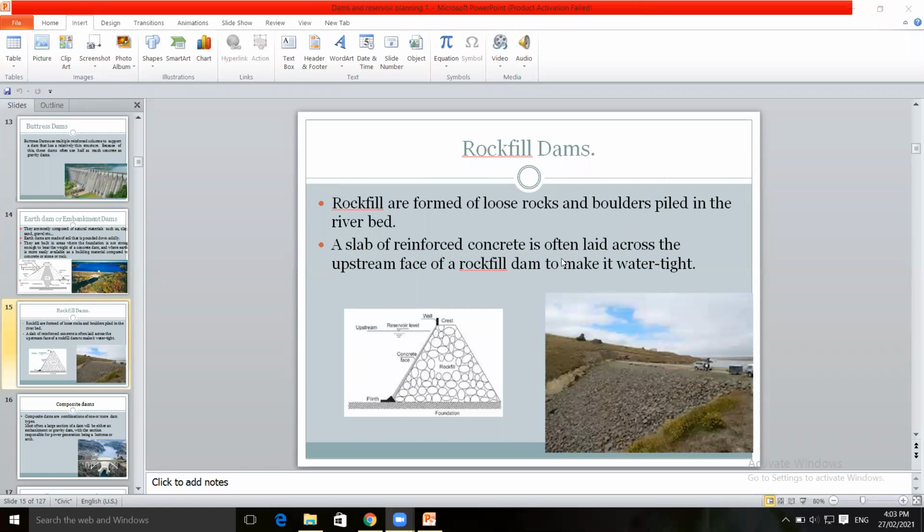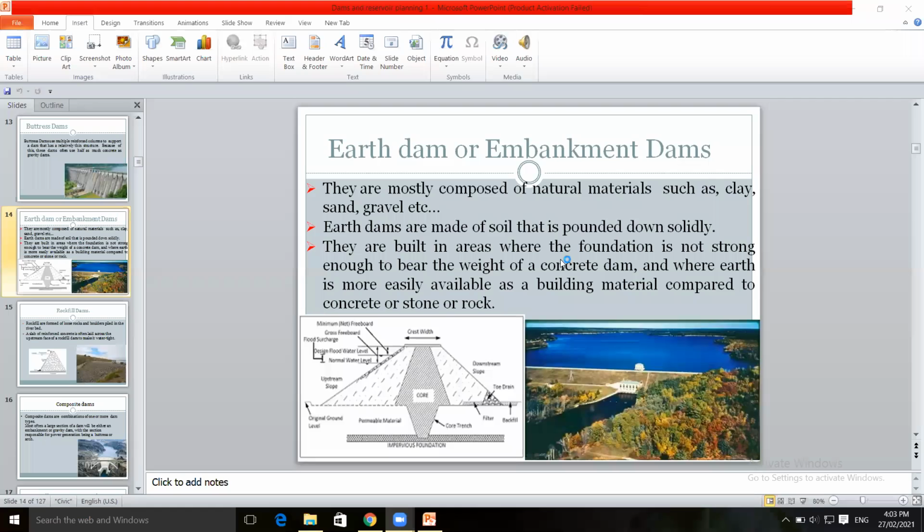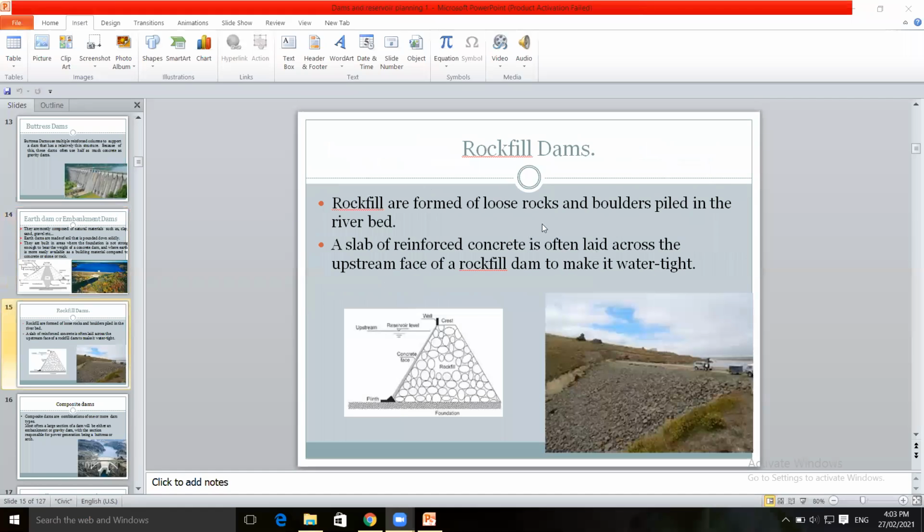The size may be greater than gravel: the rocks, loose rocks and boulders, which are compacted together, constructed with the help of loose rocks. See this image, loose rocks in this cross section of the rock-filled dam. Rocks are poured, which are compacted together, rock fill or boulders.